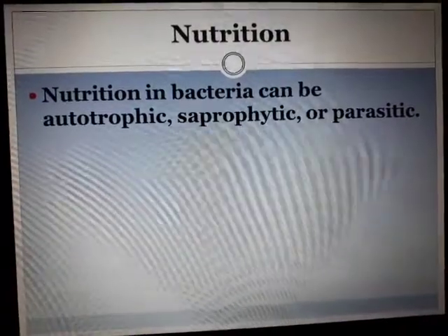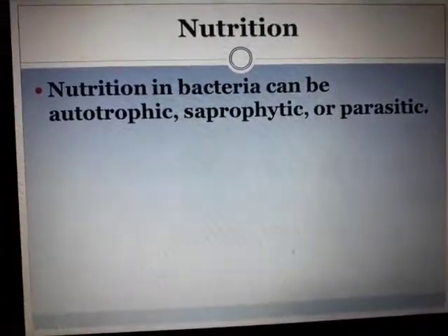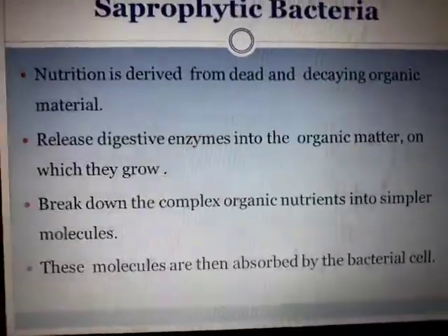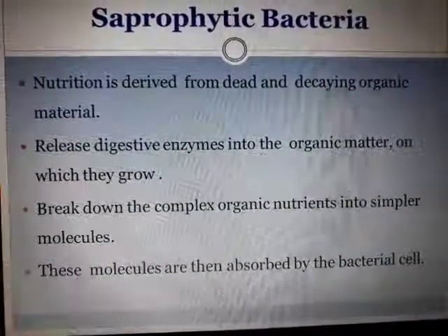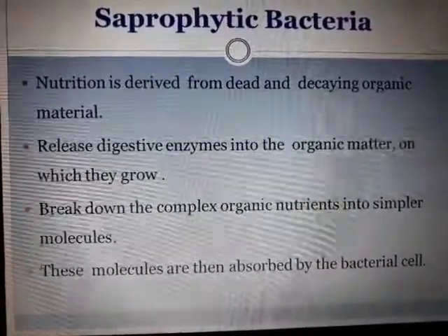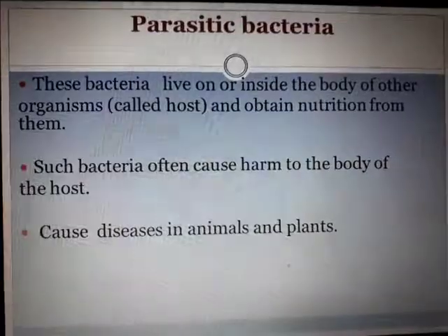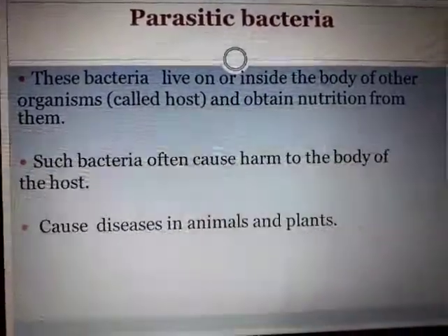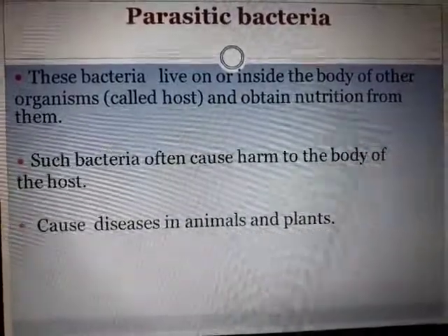How does it acquire its nutrition? Either it is autotrophic with the help of a chlorophyll-like pigment, or it is saprophytic, getting its food from dead and decomposing material with the help of enzymes, or parasitic. Parasites live in other living organisms and cause havoc for them because they harm them.